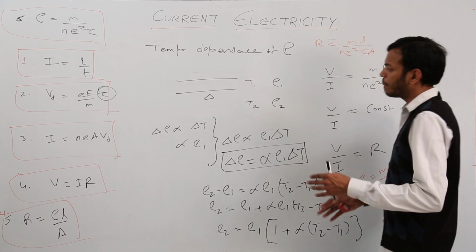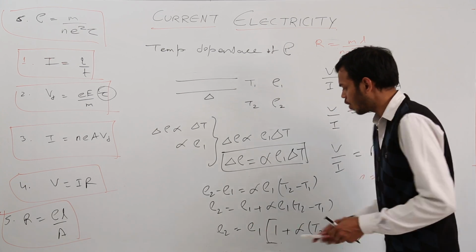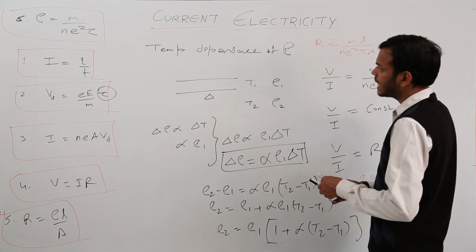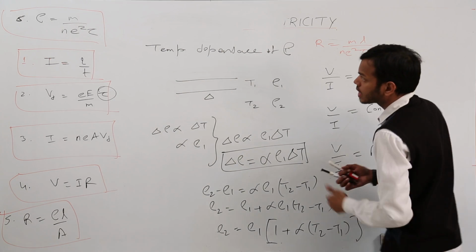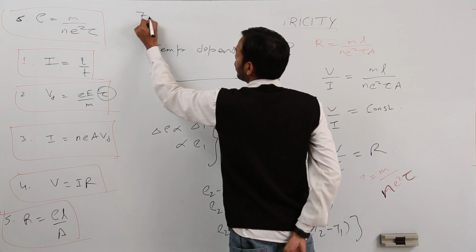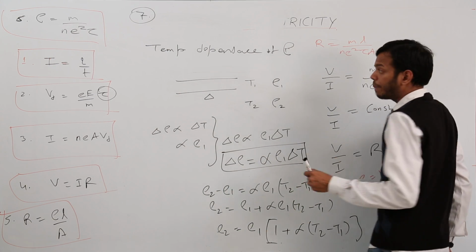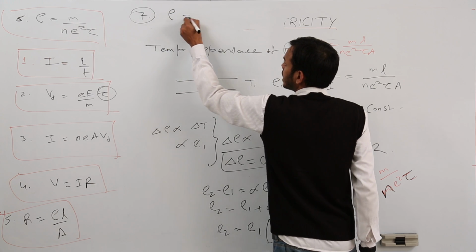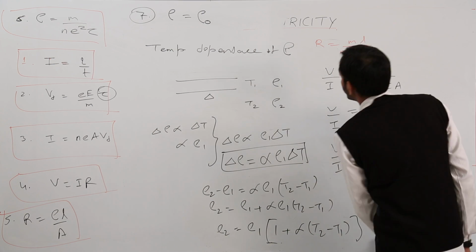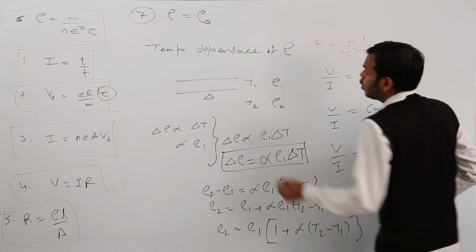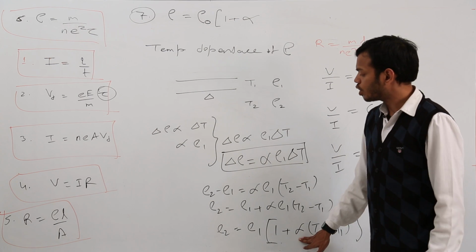So I would again repeat, please do not remember the whole of this derivation, just remember this formula. The final formula I am writing in different terms. This was the 6th formula, this would be our 7th formula. Instead of rho 2 I am writing final resistivity, instead of rho 1 I am writing initial or original resistivity, into 1 plus alpha. This is the constant of proportionality.